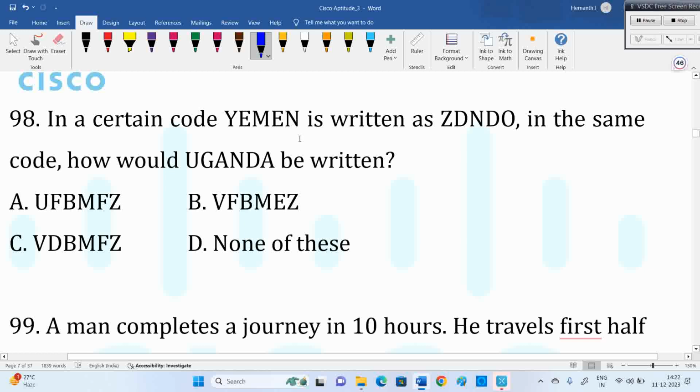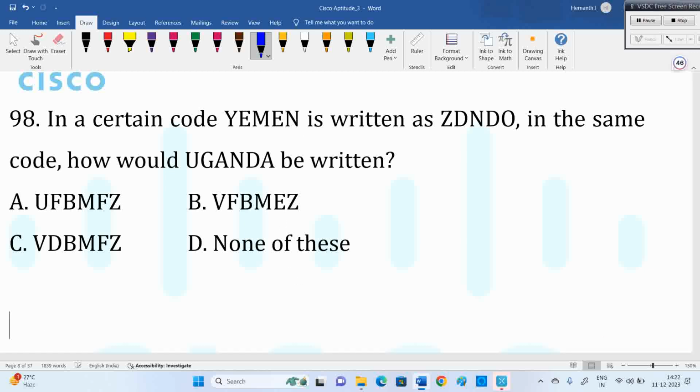Next question: coding and decoding. Option B, B for Mangalore.